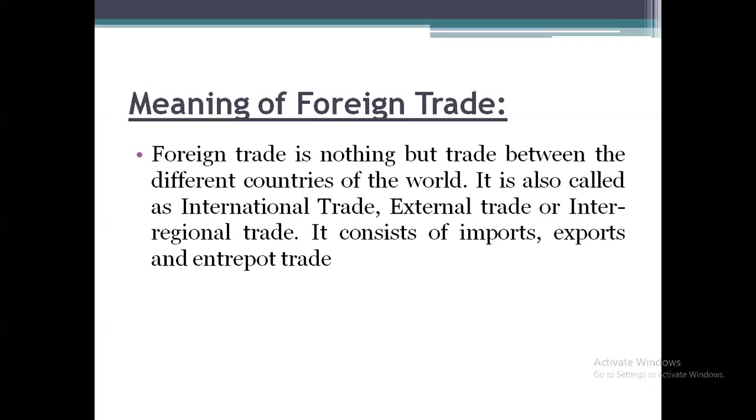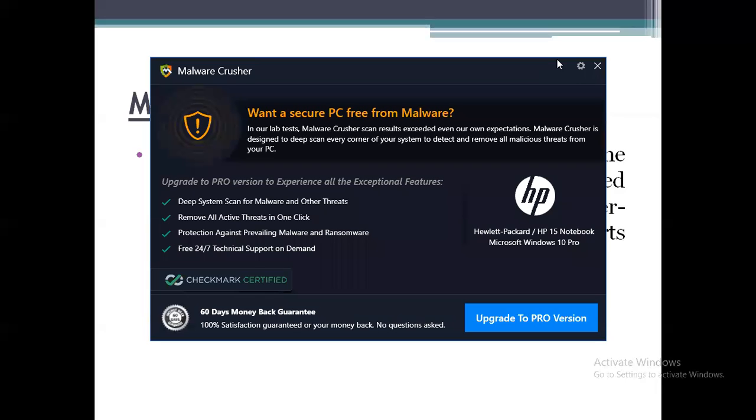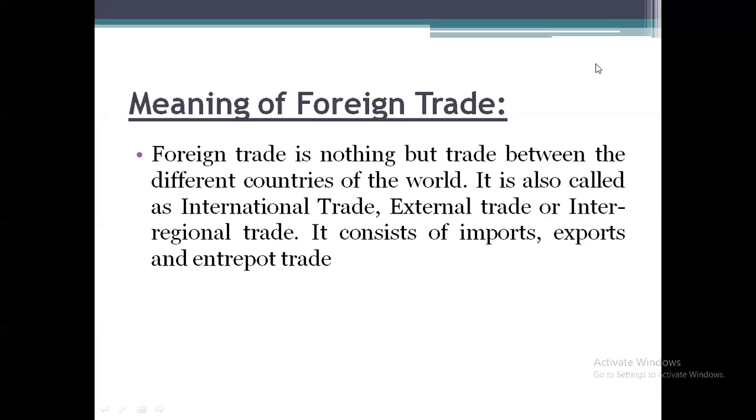And majorly in foreign trade we can see the import, export as well as the entrepot trade. So import is nothing but we are going to purchase the goods from other countries. Export is nothing but we are going to sell the goods to another country. And entrepot trade is nothing but we have purchased the goods from one country and the same goods have been sold to another country. So that is called entrepot trade.